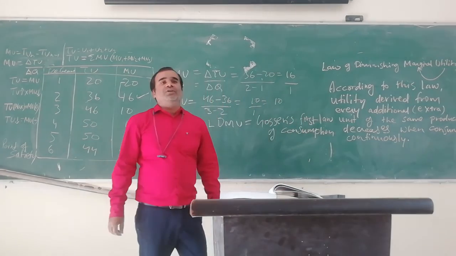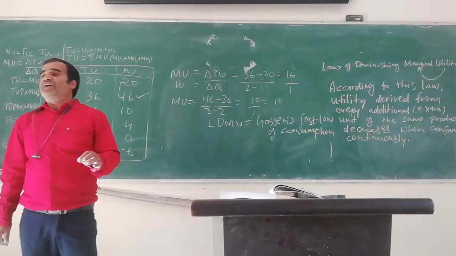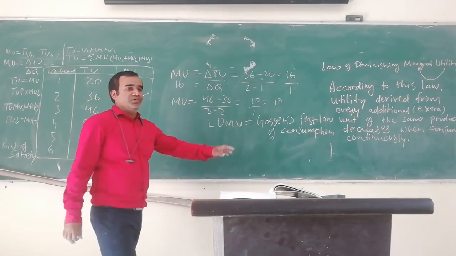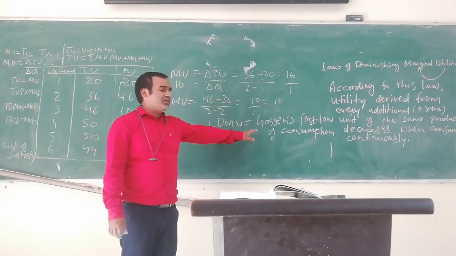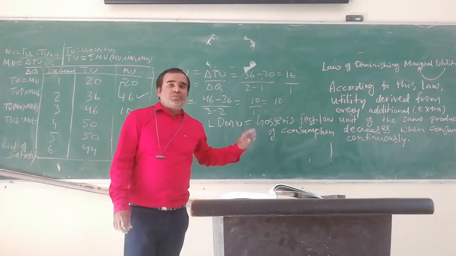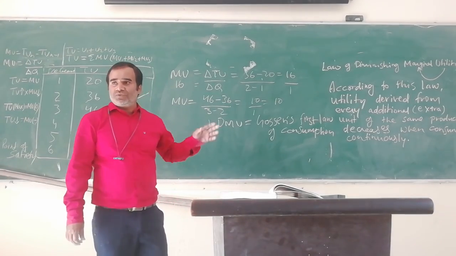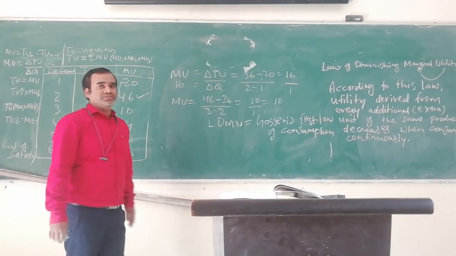This law was introduced for the first time by H.H. Gossen, who was an economist. That is why this law is called Gossen's first law of consumption.